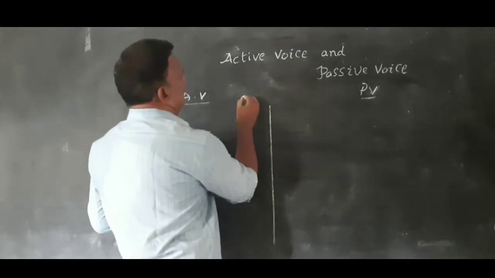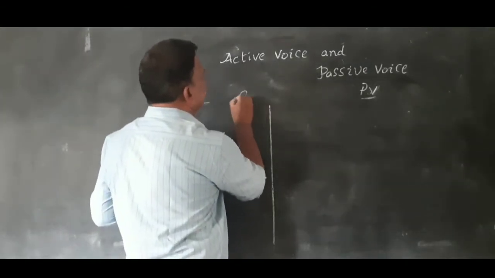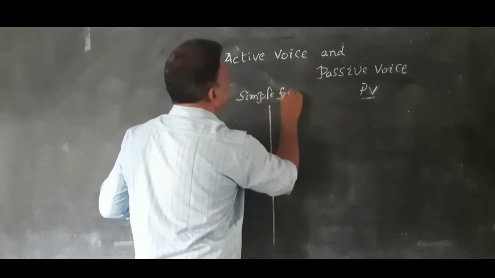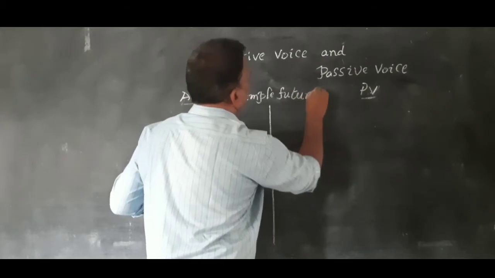Now, the active and passive voice in simple future.